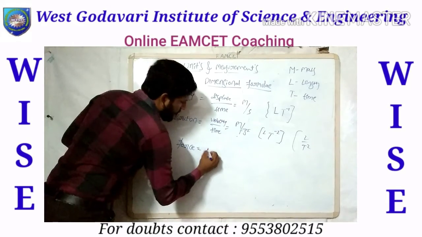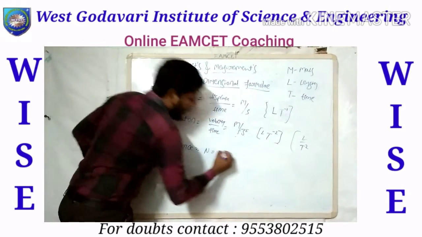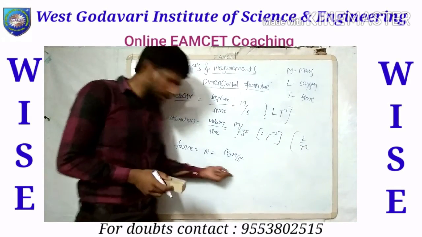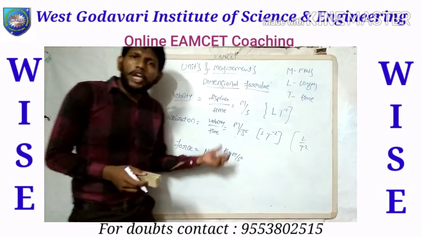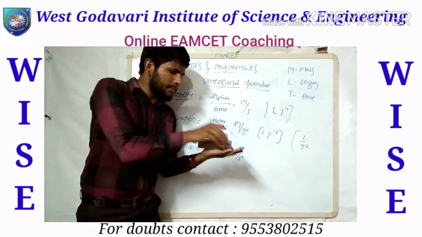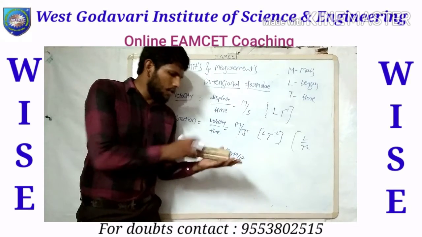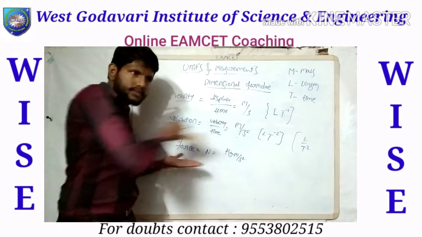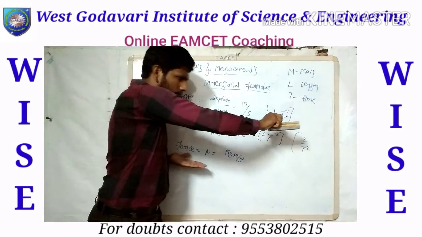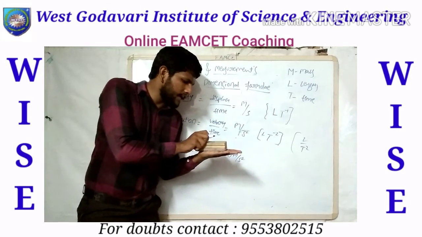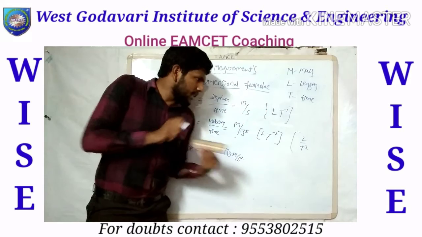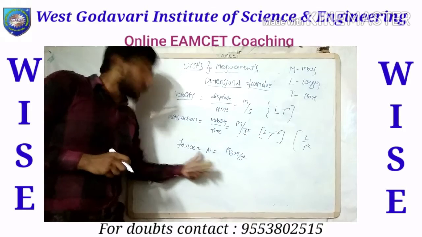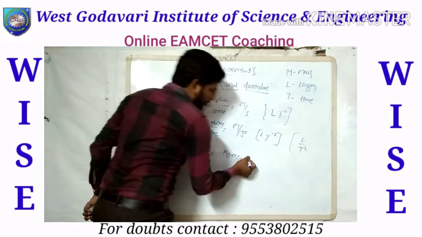What is the force? Obviously 1 Newton. What is 1 Newton? Kg meter per second square. You know how it came about? If you move a mass of 1 kg by a length of 1 meter with an acceleration of 1 meter per second square, that is the effort required to move a 1 kg object in the length of a meter with that acceleration. This effort is called Newton. That is force, so the formula is kg meter per second square.